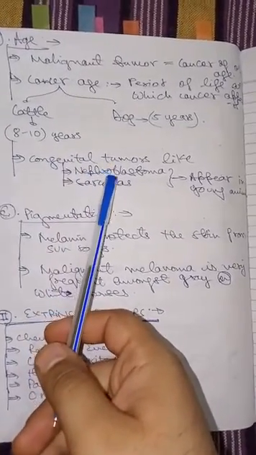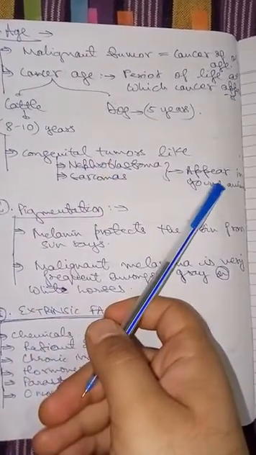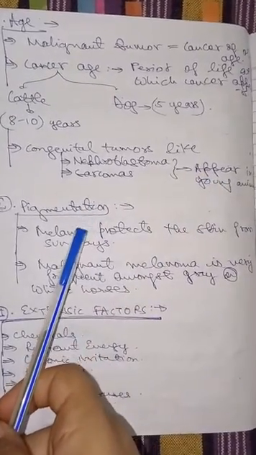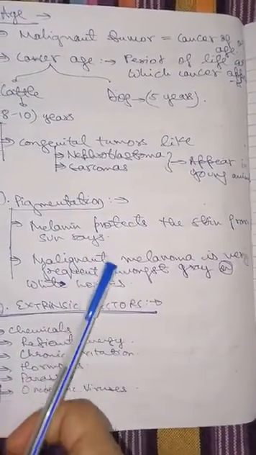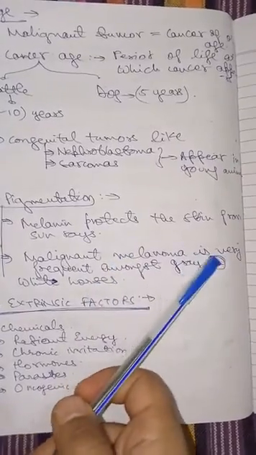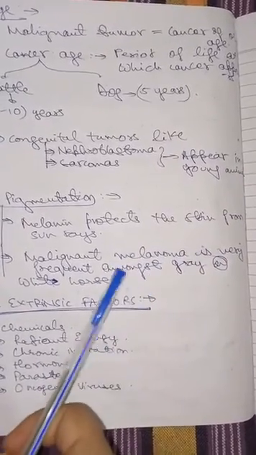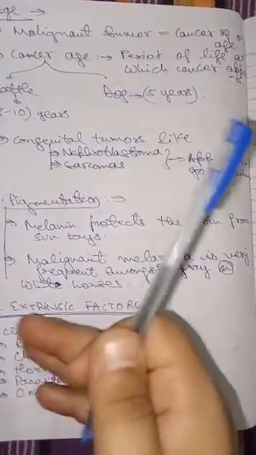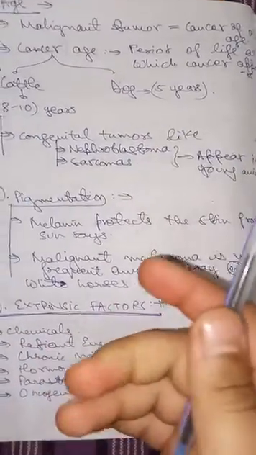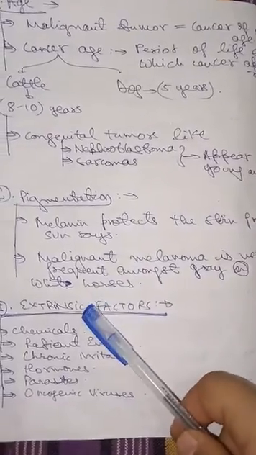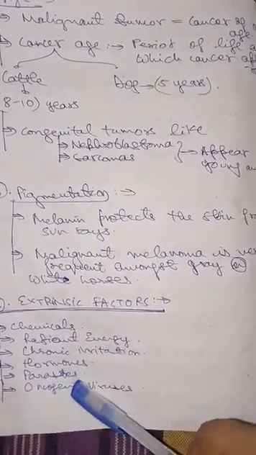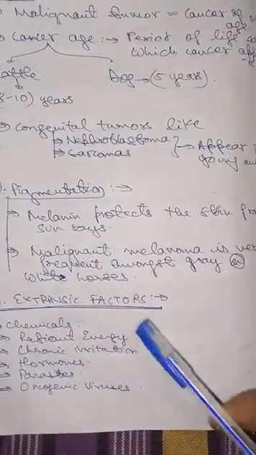Congenital tumors like nephroblastoma and sarcomas appear in young animals, though. Okay, now pigmentation. Melanin protects the skin from sun rays. That is why malignant melanoma is seen very frequently amongst gray and white horses, because they have less or no melanin. Next are the extrinsic factors: chemical, radiant energy, chronic irritation, hormone, parasite, and oncogenic viruses, that is, cancer causing viruses.